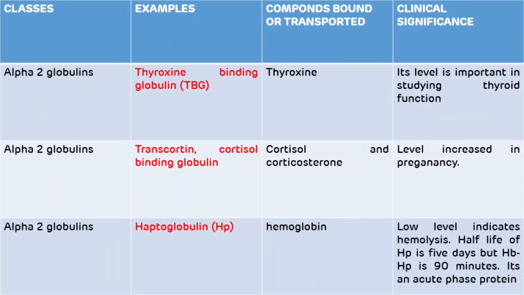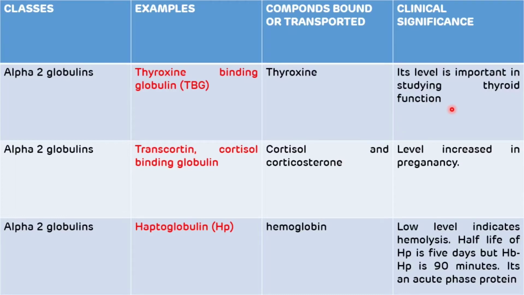Another three transport proteins all belong to the alpha 2 globulin class. The first one is thyroxine binding globulin. And as the name suggests, it helps in the transport of thyroxine. And the clinical significance of thyroxine binding globulin is that its level is important in studying thyroid function.